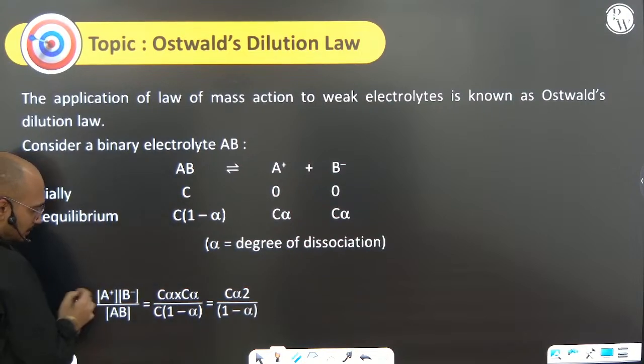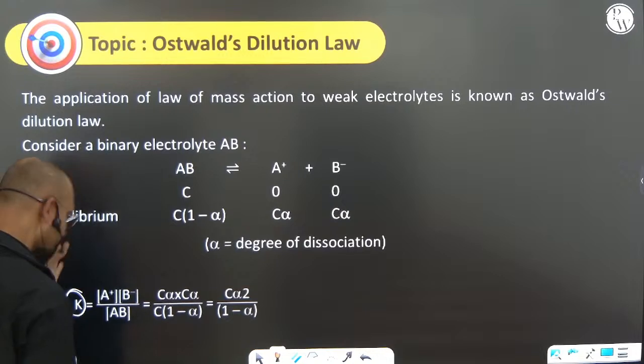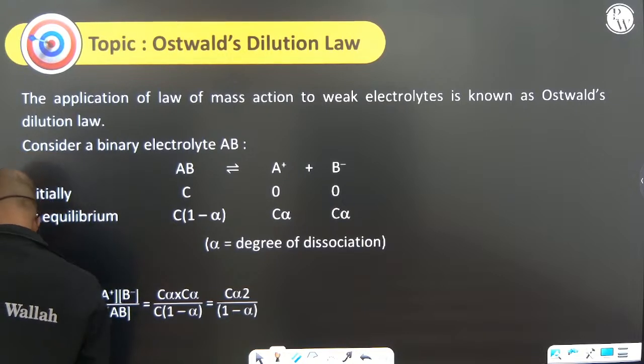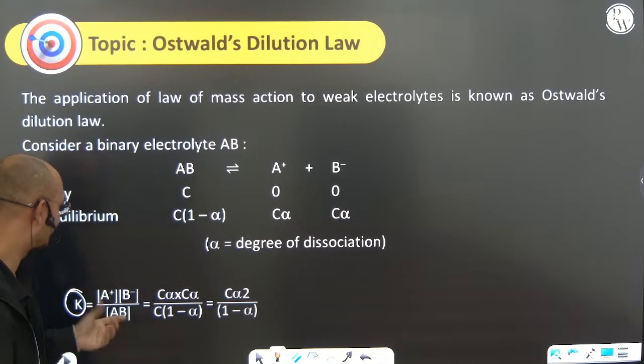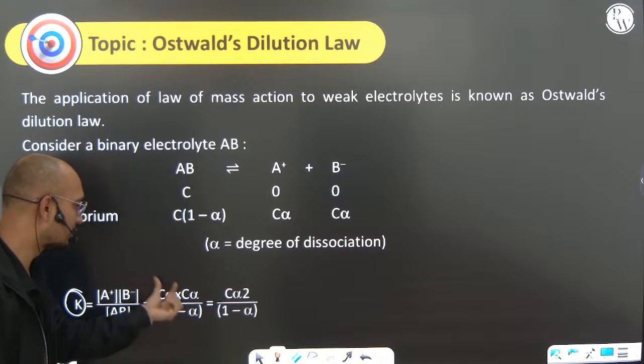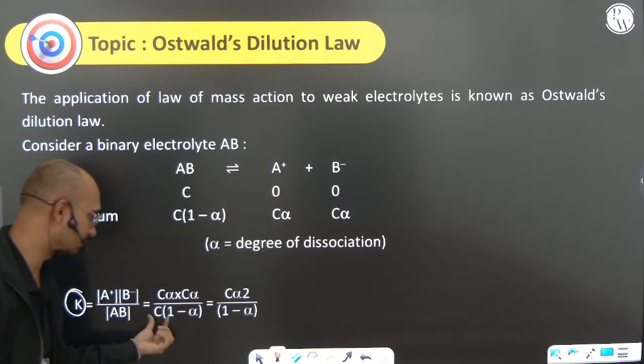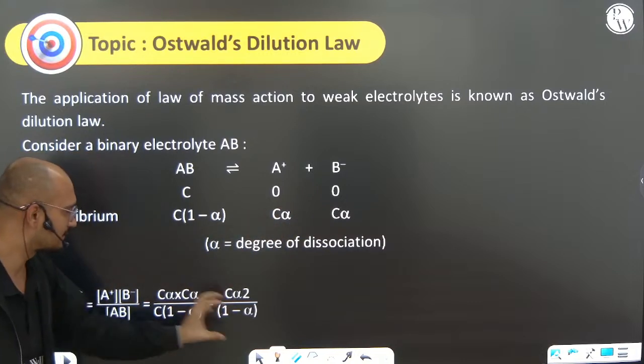And we know that K is equal to A plus B minus divided by AB. So if you put C alpha times C alpha divided by C into 1 minus alpha, what do you get? C alpha square by 1 minus alpha.